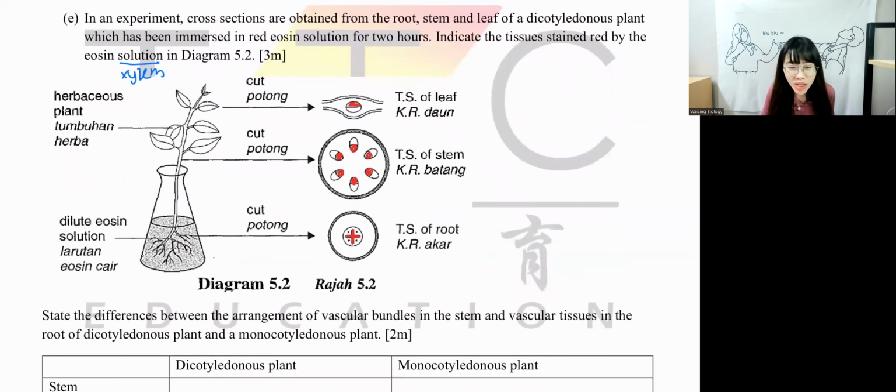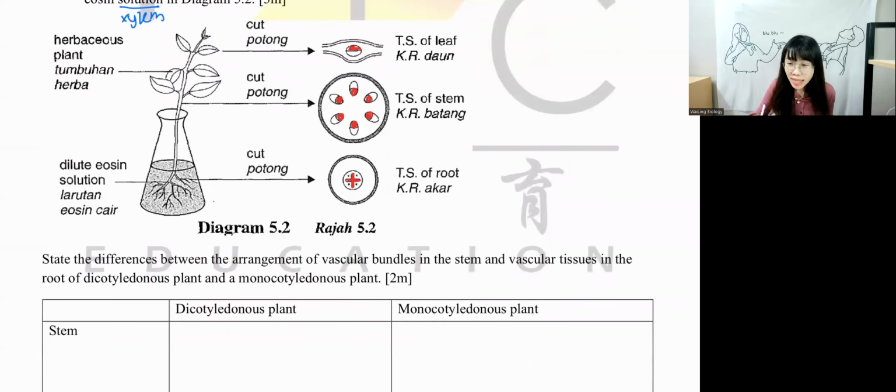Okay, state the differences between the arrangement of vascular bundles in the stem and vascular tissue in the root of a dicotyledonous plant and a monocotyledonous plant. So let's talk about dicot first. In the stem, for dicot, which is eudicot, right? Eudicot has a ring shape. Let me draw the ring shape over here. We have a ring shape in the middle, because vascular bundles are arranged in a ring in dicotyledonous plants. Xylem is inside, phloem is outside. At the root, they have a star-shaped xylem. The dots mean phloem. So phloem fills in the area between the xylem.